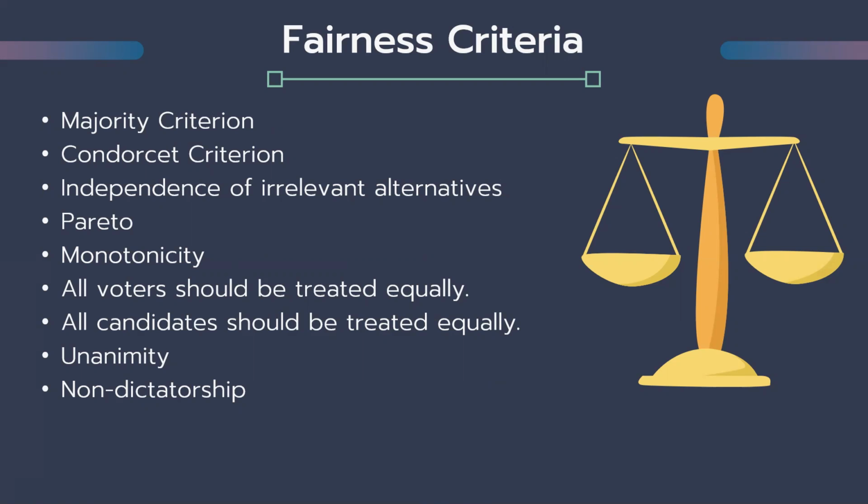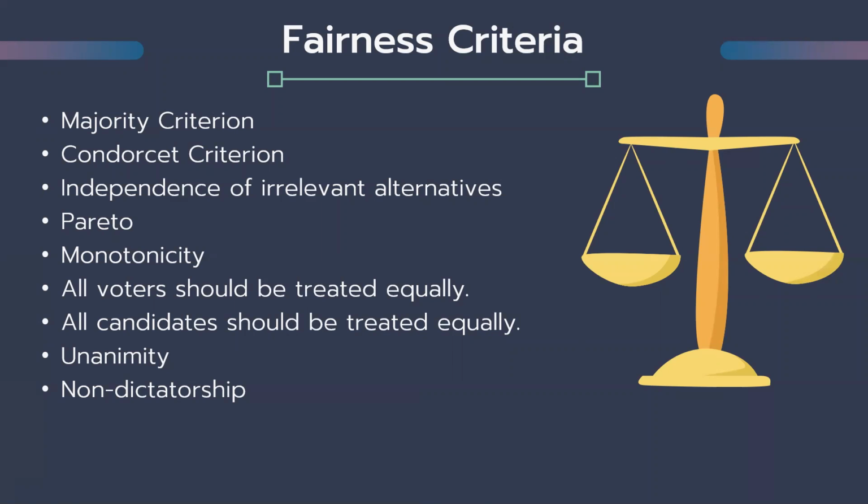Independence of irrelevant alternatives states that if an election occurs and the candidates that lost are removed but the ballots are still the same, then the previous winner should still win. The Pareto criterion states that if every voter prefers candidate A over candidate B, then it should be impossible for candidate B to win the election. Monotonicity states that it should be impossible for the winning candidate to lose in a re-election if the changes that were made were favorable to that candidate.